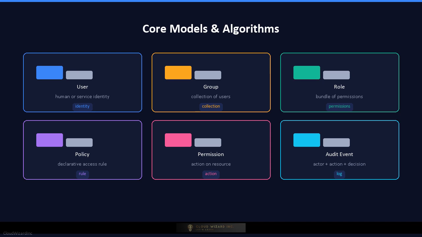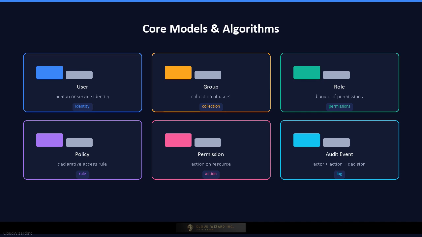A permission is a granular action on a resource type, such as S3 getObject or DB select. A resource is a protected entity with an owner, tags, and supported actions. A session records the authenticated context including tokens, expiry, and device information. An audit event captures actor, action, resource, decision, timestamp, and request context.